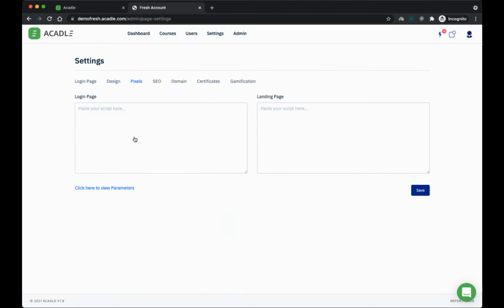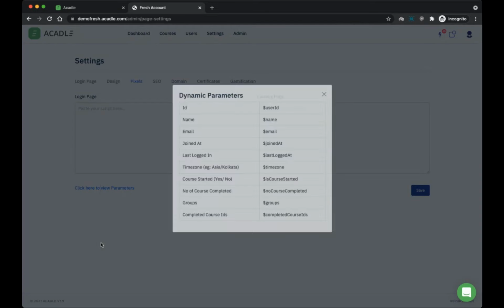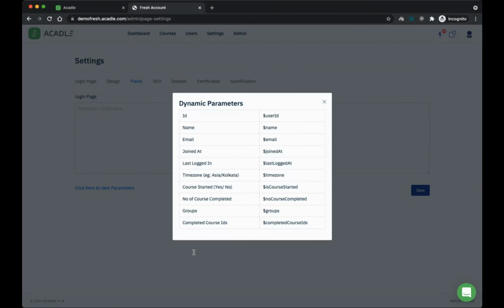Next one is pixels. Pixels is a very important, I should say underrated, feature. I'll tell you multiple use cases. One is, let's say you want to add a live chat like this for your students, where they can come and interact with you. You can add a script here so that this chat is available for your students. If you want the same live chat on your login page, you can paste it on this website. But there are more use cases to it. I have a bunch of parameters mentioned here.